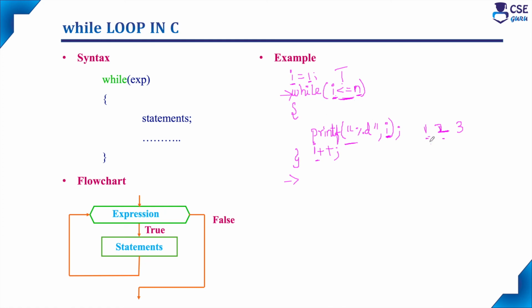Here, every time the loop expression evaluates to true and allows the body of the loop to execute once, that is considered one iteration. Again the loop expression is tested, again the condition evaluates to true, and again the body of the loop executes, and that is considered the second iteration. Likewise, we need to consider the iterations in looping statements. So this is the execution of the while loop.